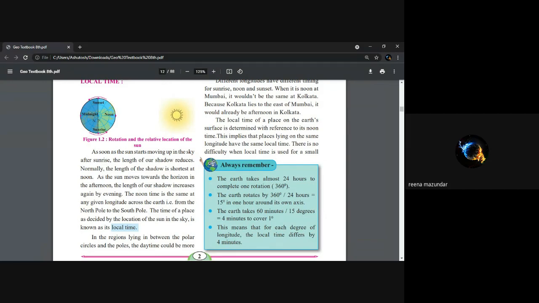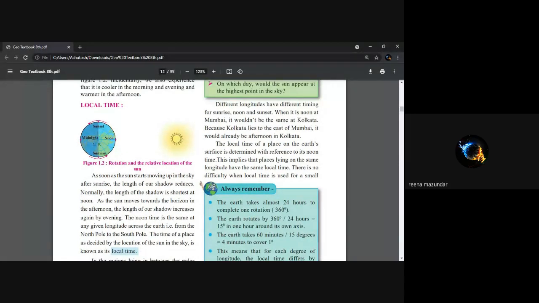Next, local time. What is local time? Ma'am, can I, Nidhi? Yes. The time of a place as decided by the location of the sun in the sky is known as its local time. Okay. Mansi? The time of a place as decided by the location of the sun in the sky is known as its local time. Yes, anybody else want to answer? Okay.